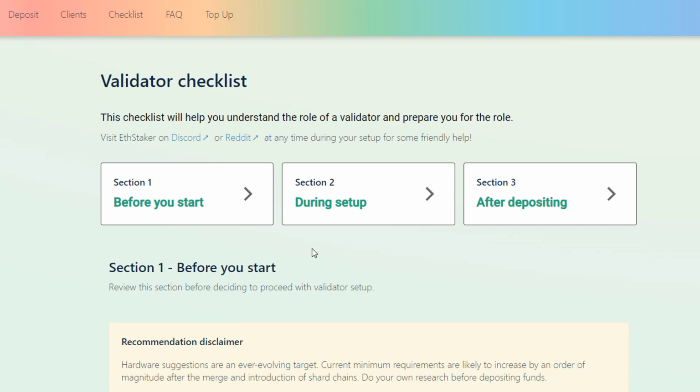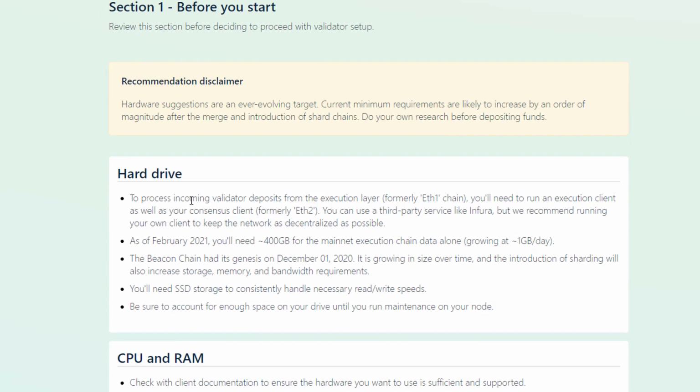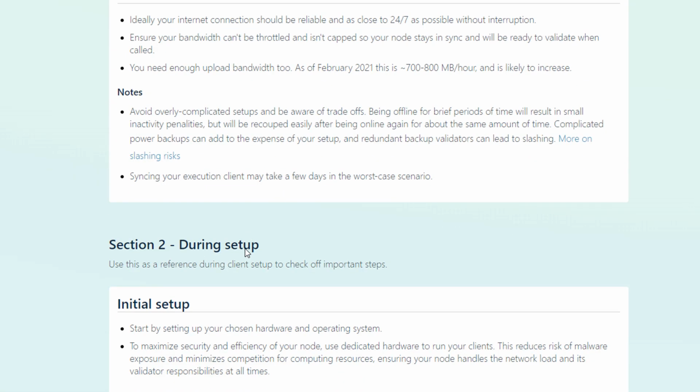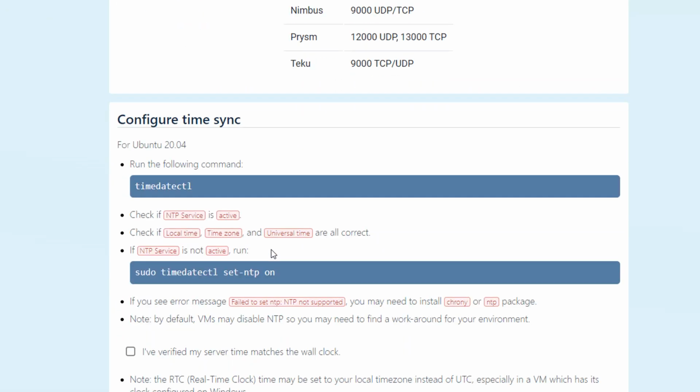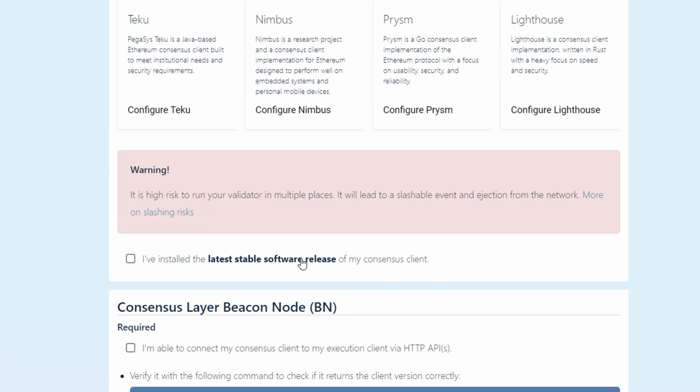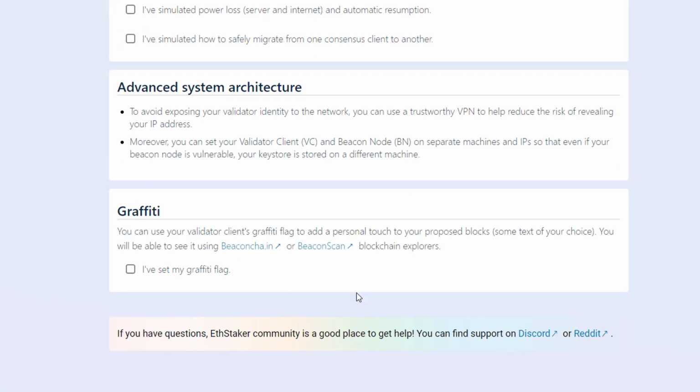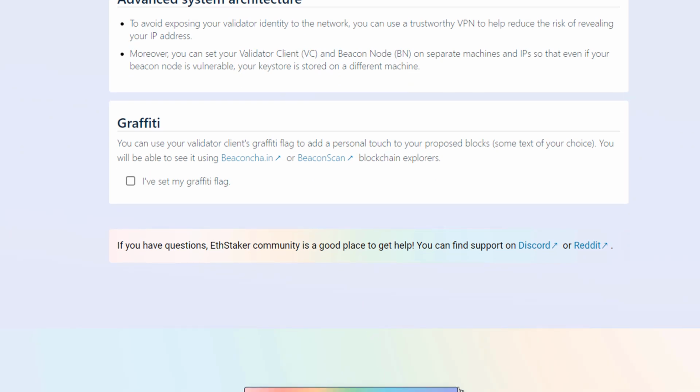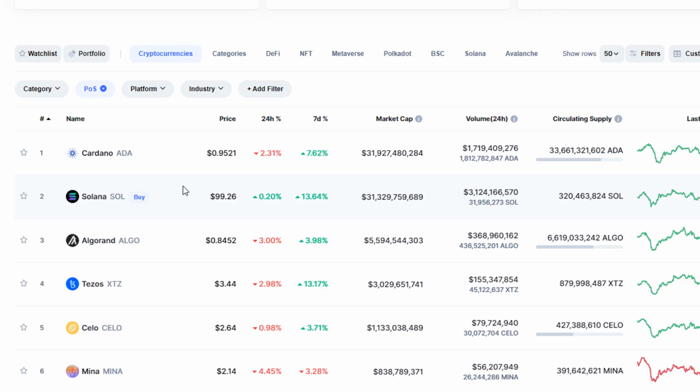And if you go to the launchpad.ethereum.org, there's actually a whole checklist that tells you the requirements when it comes to hard drive, CPU and RAM, internet, and there's a whole checklist of how to set it up, how to make sure that you configure everything correctly in order to make sure that you're setting yourself up for success as a validator. So for each proof of stake cryptocurrency, there's going to be different requirements regarding hardware, and there's going to be different requirements for the amount that is needed in order to stake as a solo validator.